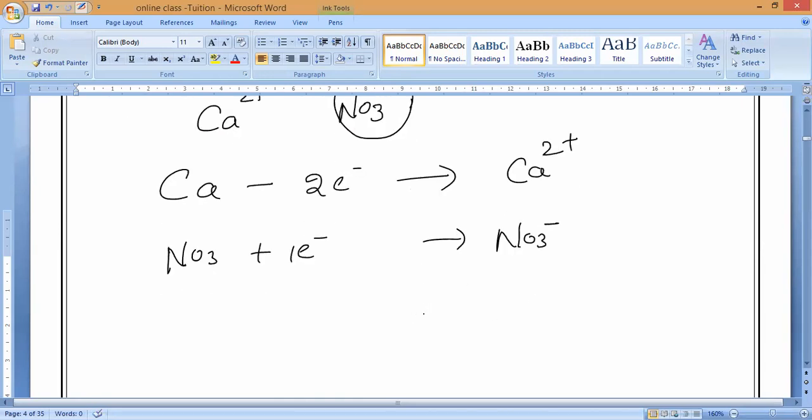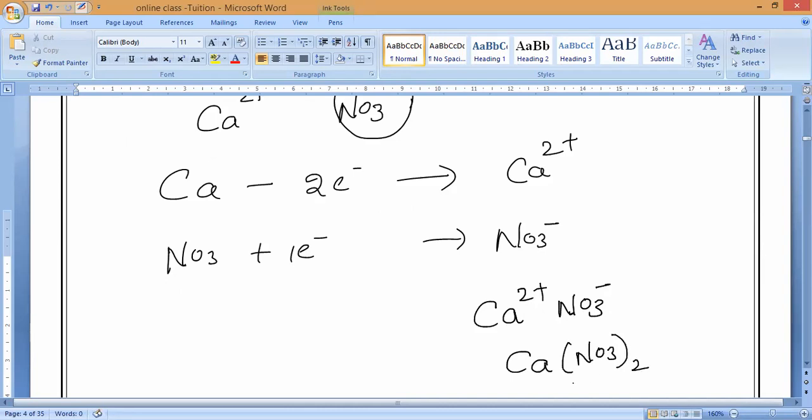What is the formula of calcium nitrate? You can write it like this: Ca2+ and NO3-. But the exact formula, while you are writing it, I will teach you in the next class tomorrow. So the valencies should be exchanged, so the calcium nitrate formula is